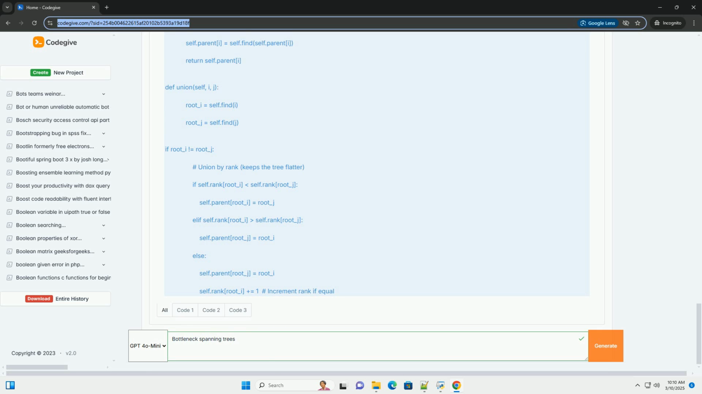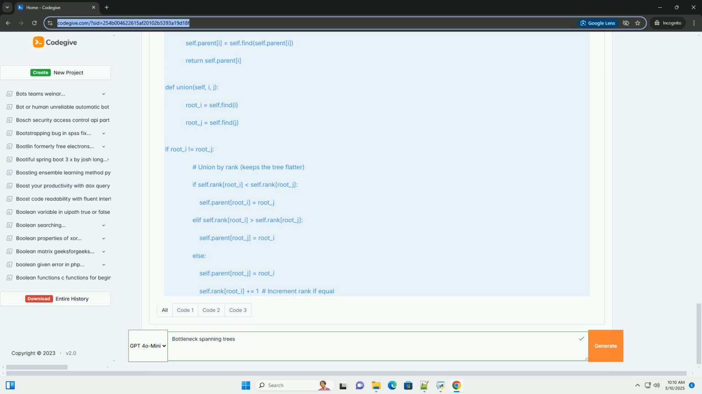Relationship to minimum spanning trees, MSTs. Interestingly, every minimum spanning tree, MST, is also a bottleneck spanning tree, but the reverse is not necessarily true. An MST minimizes the sum of the edge weights, whereas a BST minimizes the maximum edge weight.